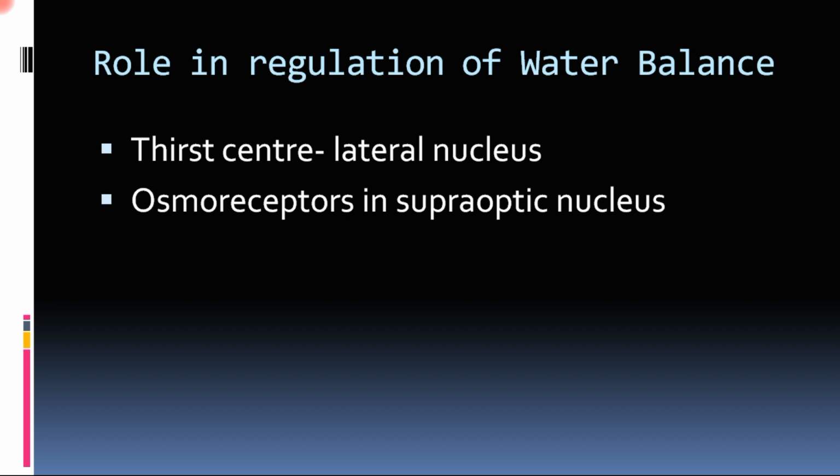The thirst center creates a strong desire to take fluid intake or to drink water, whereas osmoreceptors act through vasopressin, which acts in the kidney. The action of ADH, vasopressin, is done in the distal tubule, where water is reabsorbed and thus preserved inside the body. So these are the two different mechanisms. Let us see how they activate.